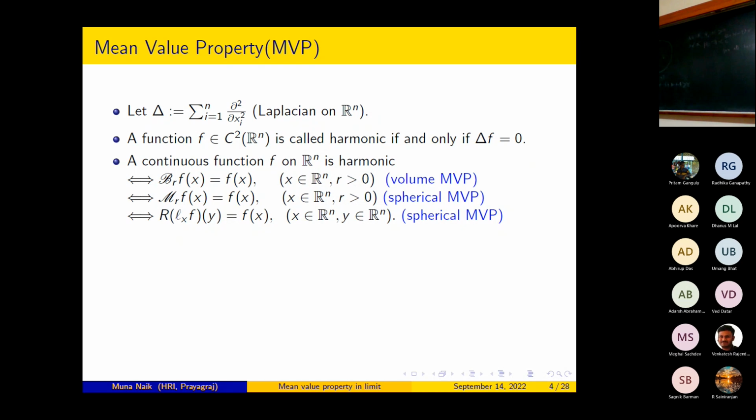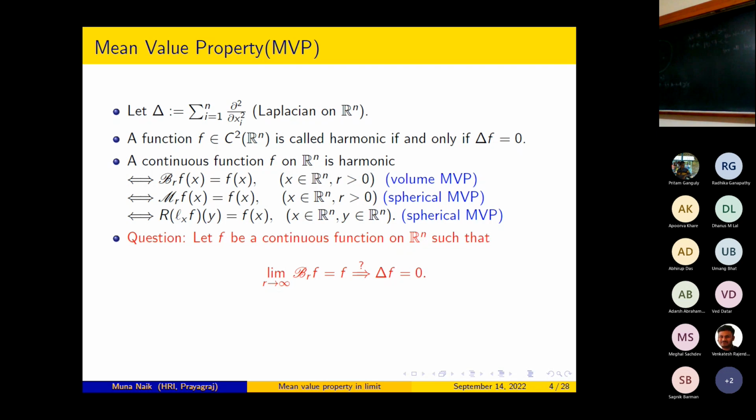Now one would like to ask an asymptotic mean value property for harmonic functions. What does that mean? One would like to ask the following question. Let f be a continuous function on Rn, so that the limit as r tends to infinity of Brf is equal to f. Will it imply that f is harmonic? If f is harmonic, then Brf is equal to f. Therefore, the limit as r tends to infinity of Brf is equal to f. But we are asking the converse.